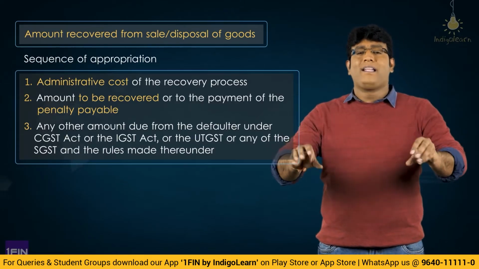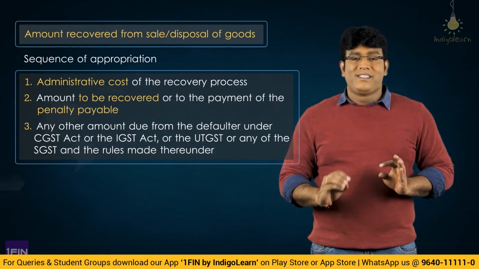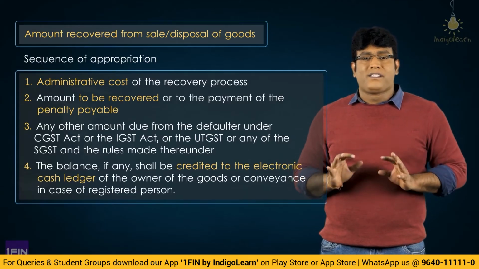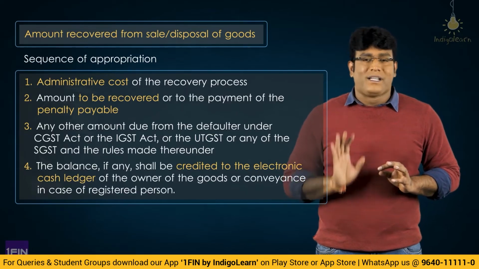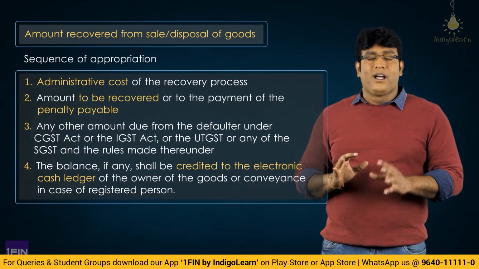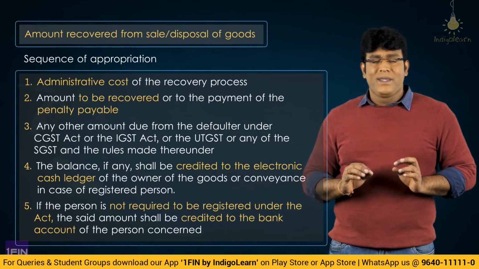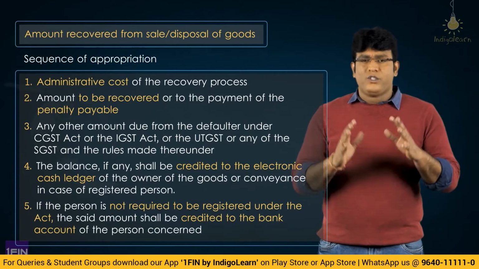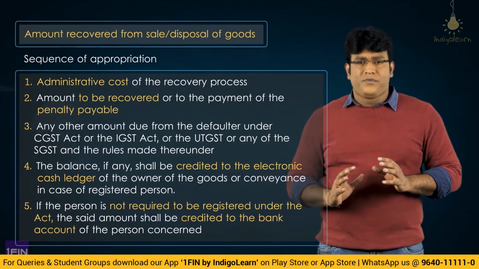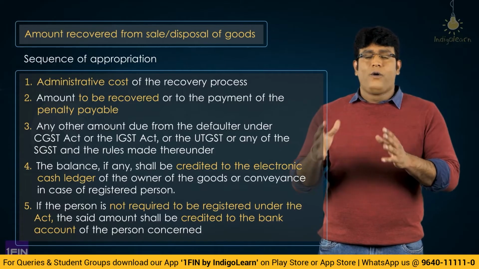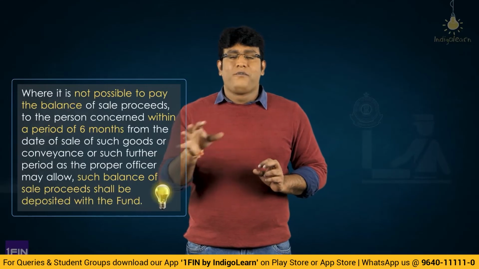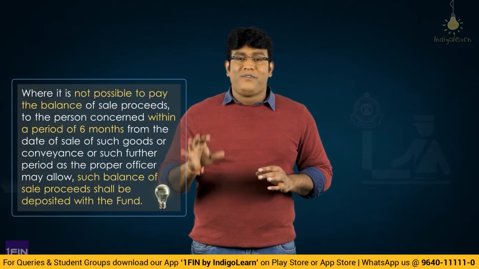And if still any balance amount is left, then my dear friends, that amount shall be credited to the electronic cash ledger of the person if the person is a registered person. And if the person is an unregistered person, then that amount will be transferred to the bank account of the concerned person. And by any chance, if the person is not traceable or for any reason within 6 months, if the amount could not be transferred or further period as PO may allow, then the balance amount shall be transferred to the fund. When I say fund, we are talking about consumer welfare fund.